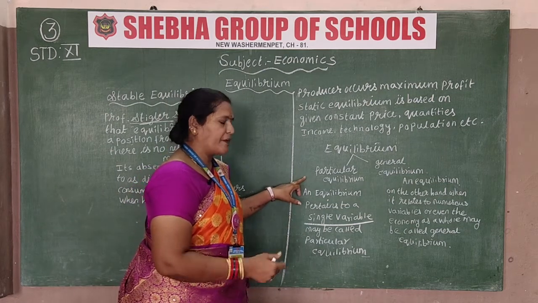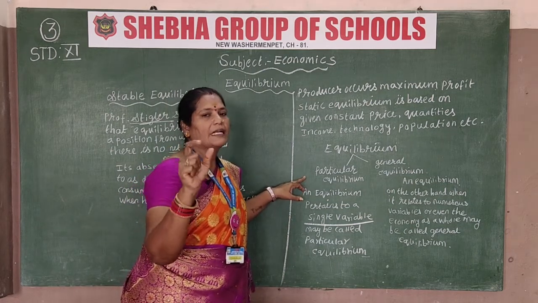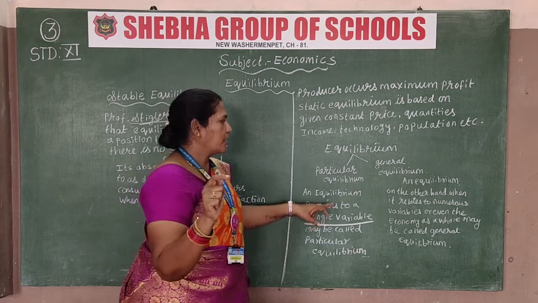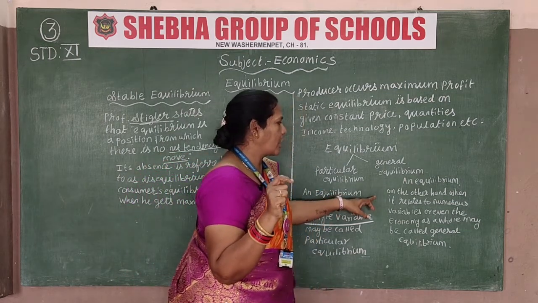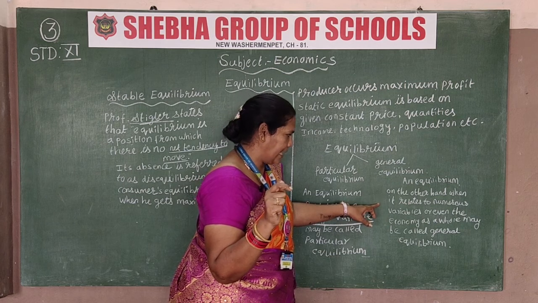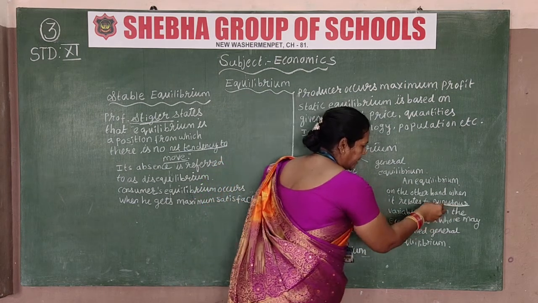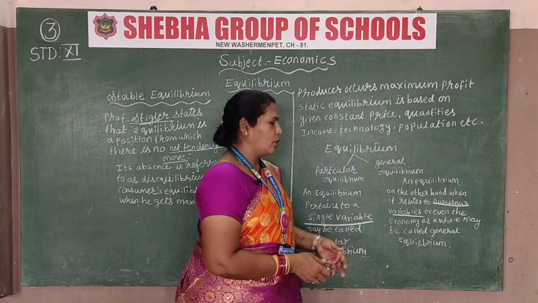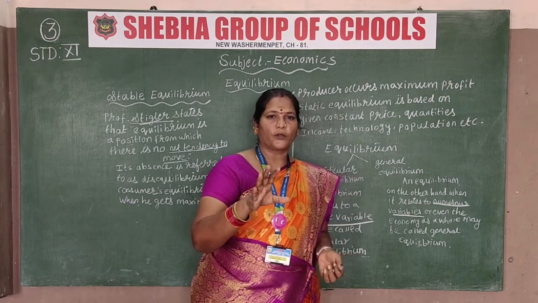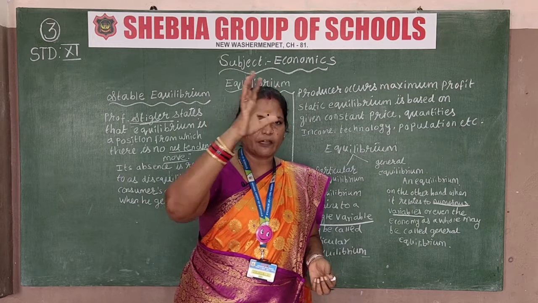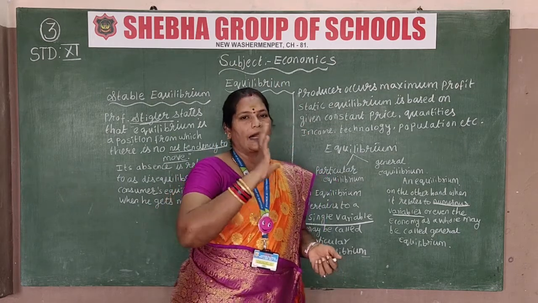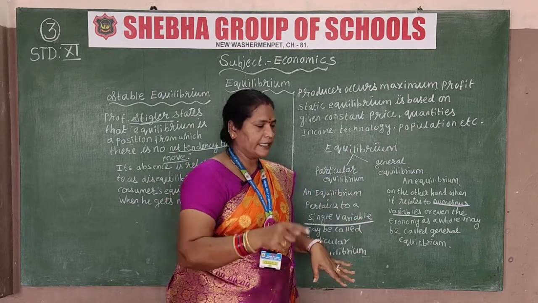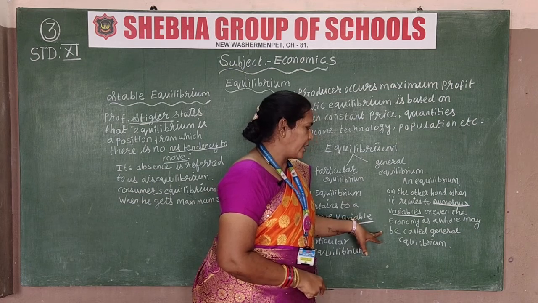In general equilibrium, on the other hand, it relates to numerous variables or even the economy as a whole. Economy as a whole means, as I already informed you, all the financial income, whatever tax we pay, everything is included, and they call that national income. So we are studying about our nation's income as a whole. So it is called general equilibrium.